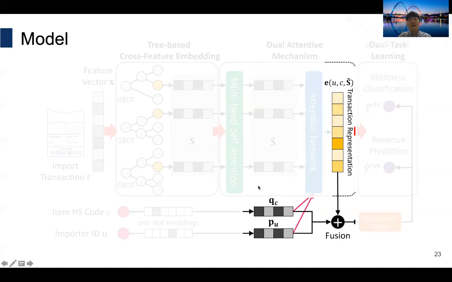Fraudulent behavior highly depends on who the importer is and what the item inside is. So we combine the obtained transaction representation with the importer embedding and the item embedding. For unseen importers and new items, we initialize the embeddings to be zero vectors. By projecting unseen ones into the same space shared with cross features, their embeddings are encoded with useful clues on illicitness.